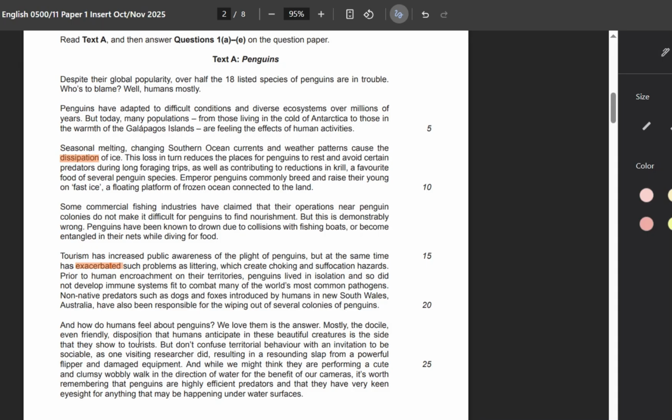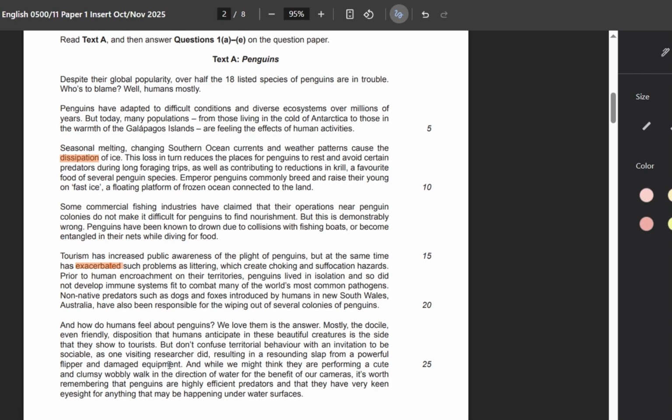Let me show you what paragraph 6 says here. How do humans feel about penguins? We love them, definitely. Is the answer mostly the docile, even friendly disposition that humans anticipate in these beautiful creatures? So it means they're not dangerous to us, right? But this is the side that they show to tourists, with an invitation to be sociable, as one visiting researcher did, resulting in a resounding slap from the powerful flipper that damaged equipment.